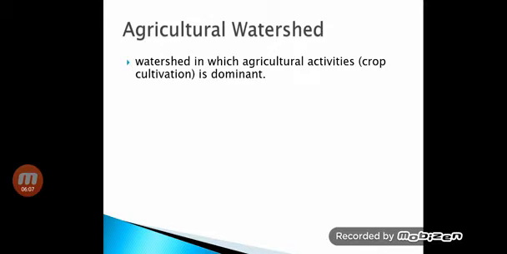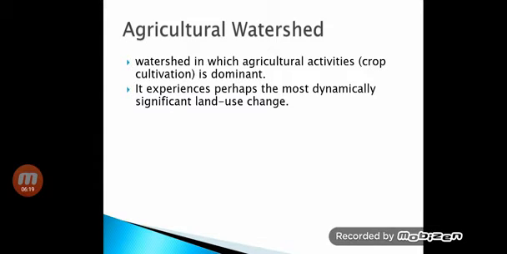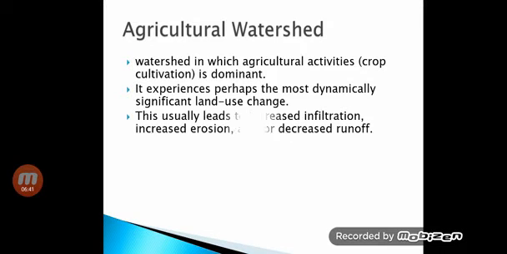First, the agricultural watershed. It is a watershed in which agricultural activities or crop cultivation is dominant. Most of the land is utilized for crop cultivation, so it experiences the most dynamically significant land use change. In agriculture, two to three types of crops or more are grown according to the season. So the land use change is significant in this type of watershed.